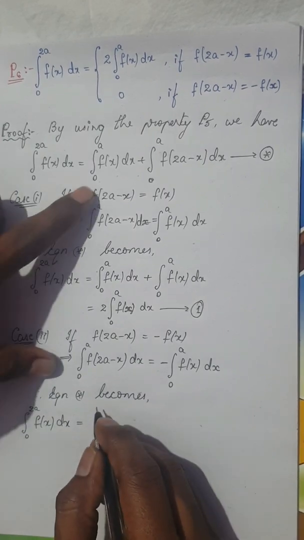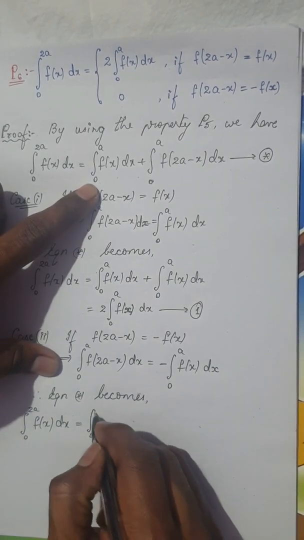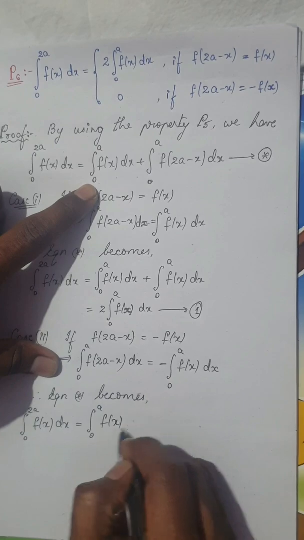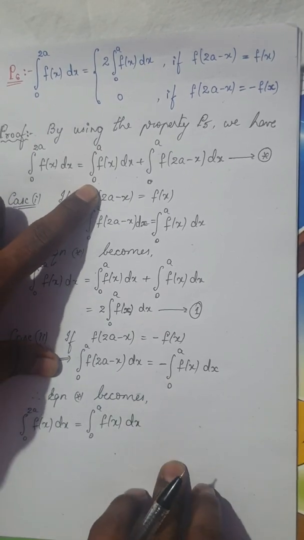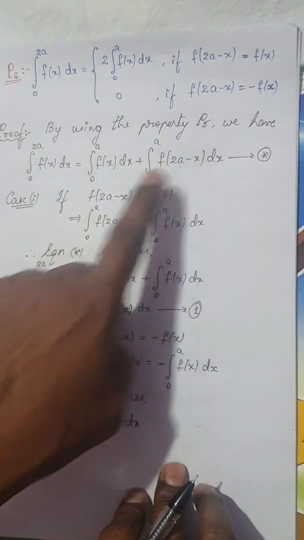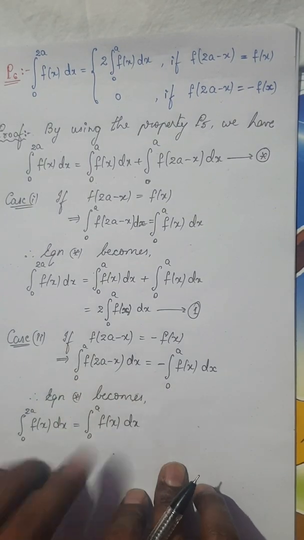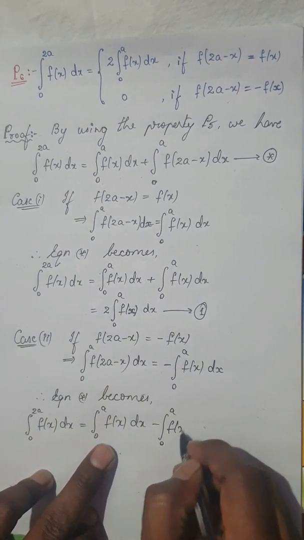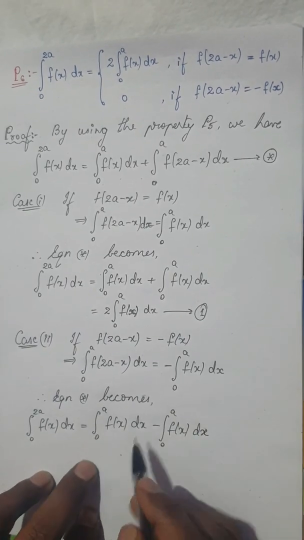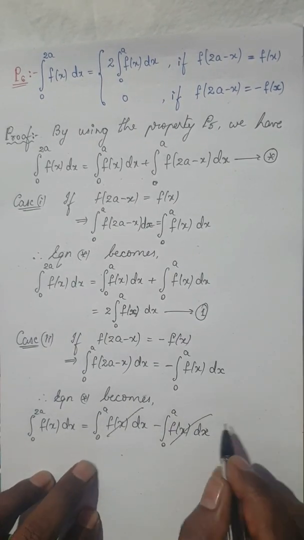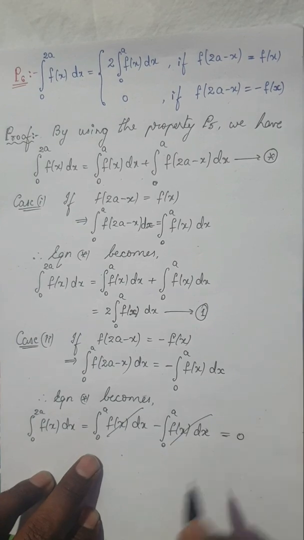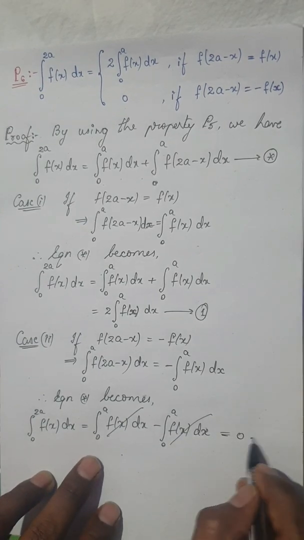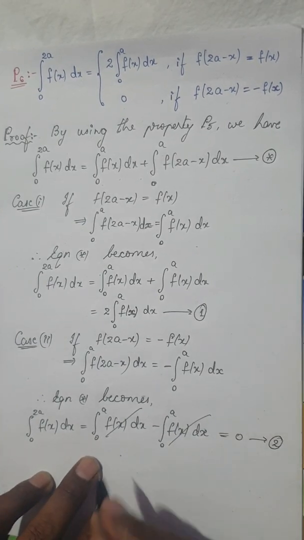This is nothing but, I am going to write this as it is, 0 to a f of x dx. Now, remember, 0 to a f of 2a minus x I am going to replace by minus of 0 to a f of x dx. You can see here purely both the integrals are same, this becomes 0. So, this you can take it as equation 2.